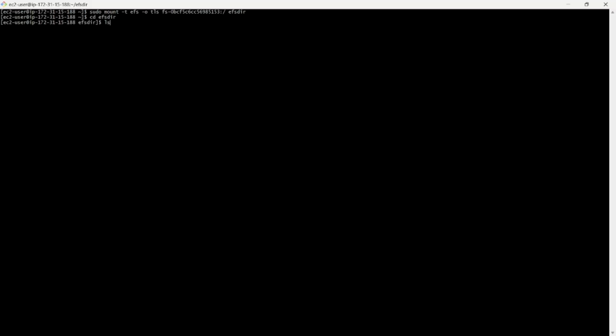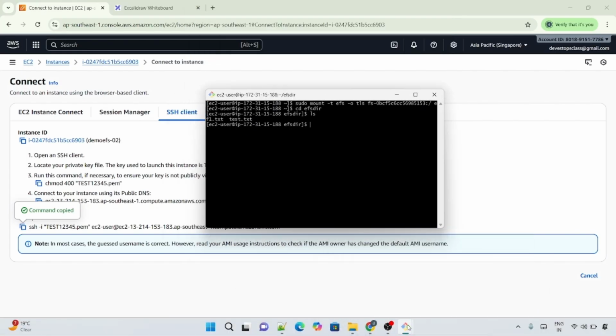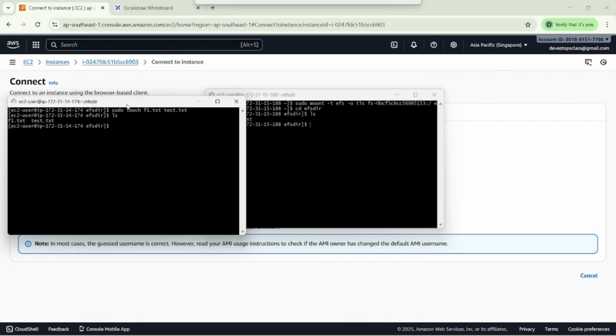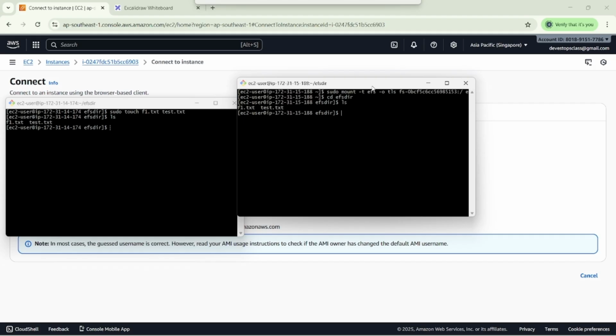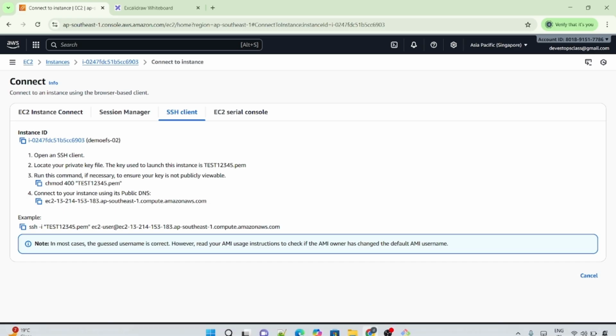Then we perform ls. What is the meaning of ls? It's a list command. You can see the file names, f1.txt and test.txt. So this is my second EC2 instance, and you can see the first EC2 instance. We successfully shared our file system here. This is my first EC2 instance, and this is my second file system.